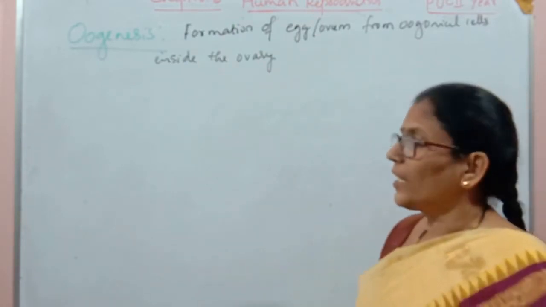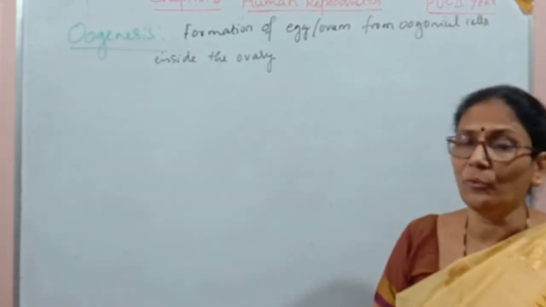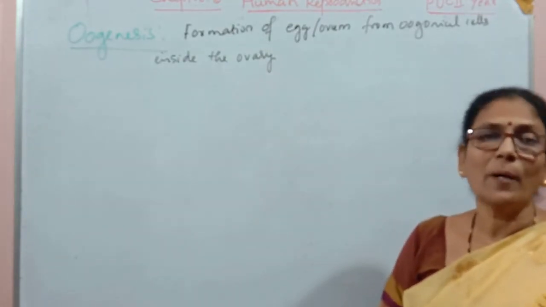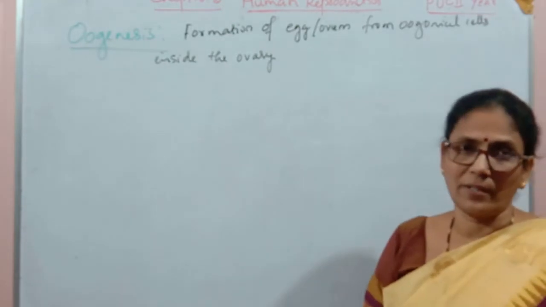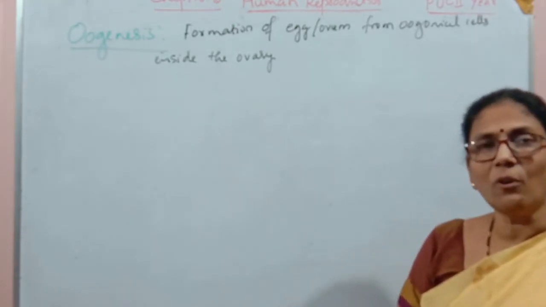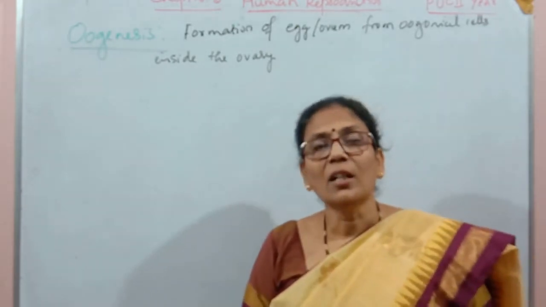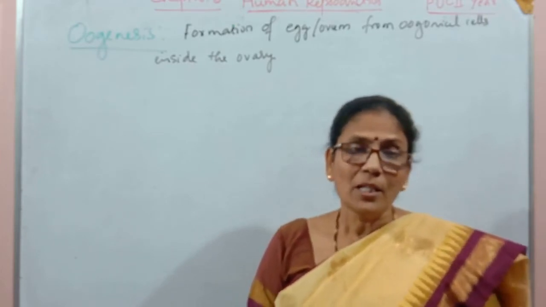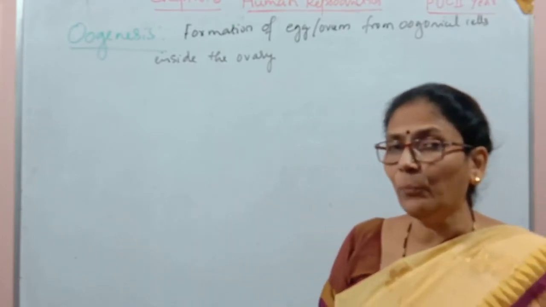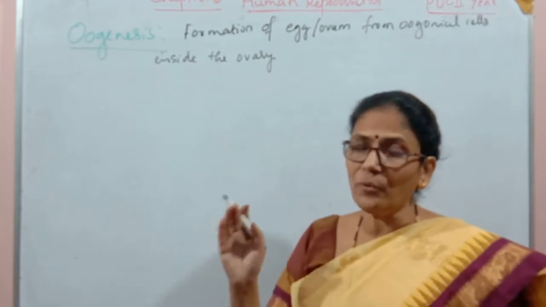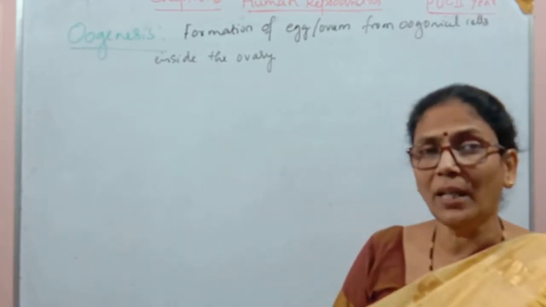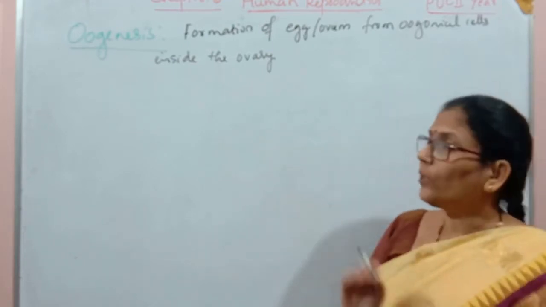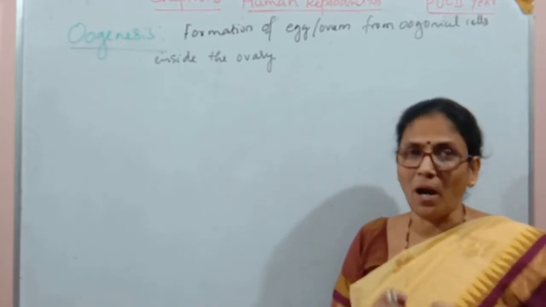So oogenesis we may call a discontinuous process, whereas spermatogenesis is a continuous process. Why should we call spermatogenesis a continuous process? Because spermatogenesis starts at puberty and is continuous throughout the life of the male individual. But oogenesis takes place in two parts.